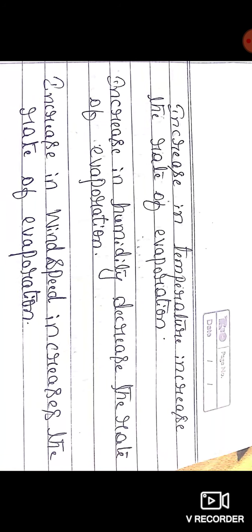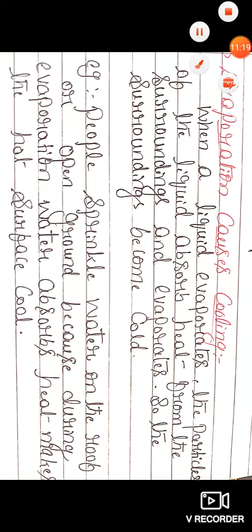And then, evaporation causes cooling. So how does evaporation cause cooling? Let us see. When a liquid evaporates, the particles of the liquid absorb heat from the surroundings and evaporate. So the surroundings become cool.